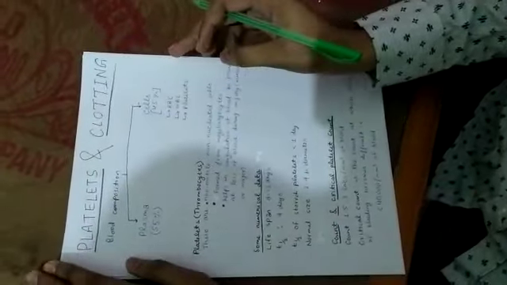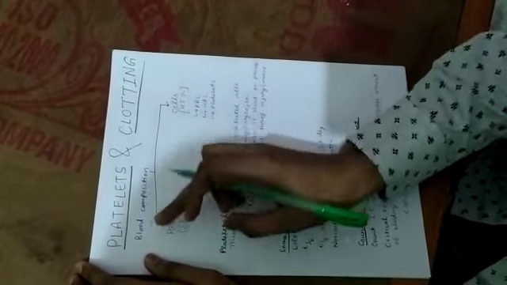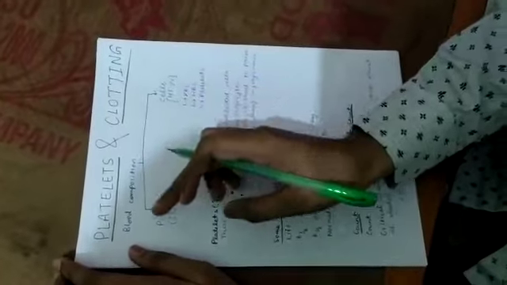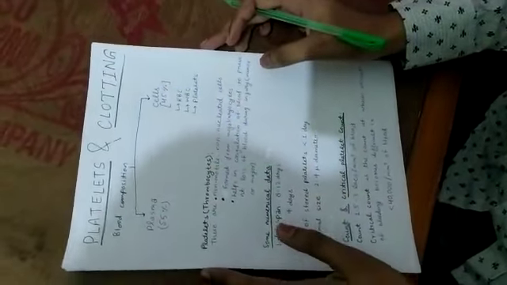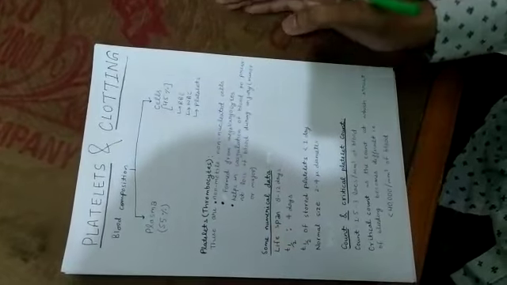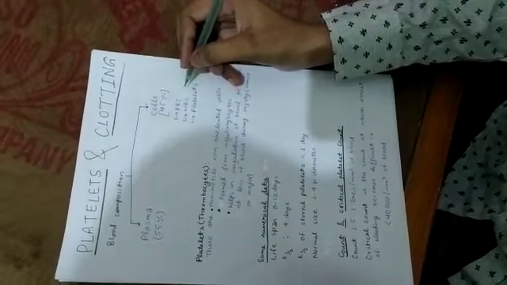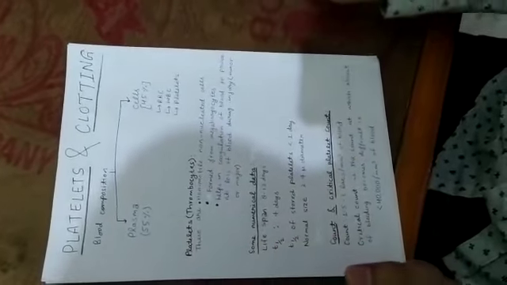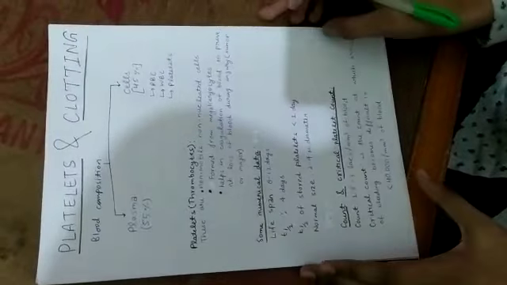So from where platelets came, we have to see this. As we all know, blood composition comprises plasma and cells, in which plasma is 55% and cells are 45%. So in cells we have in blood RBC, WBC and platelets. Platelets are also called thrombocytes.